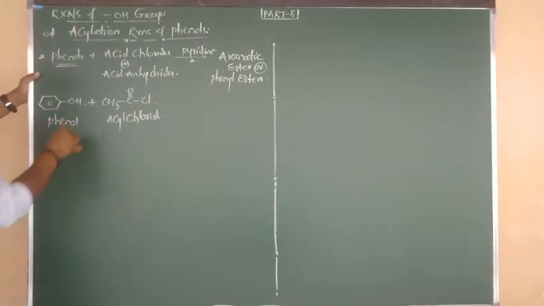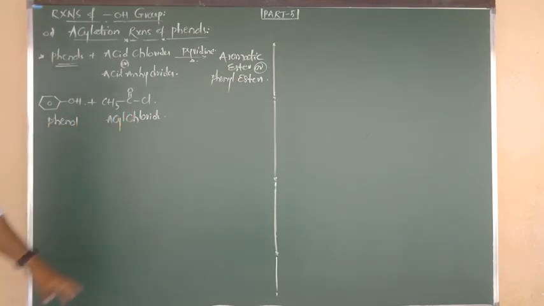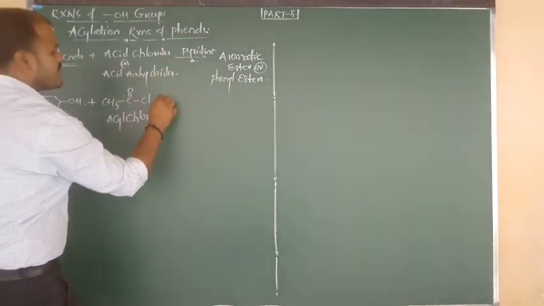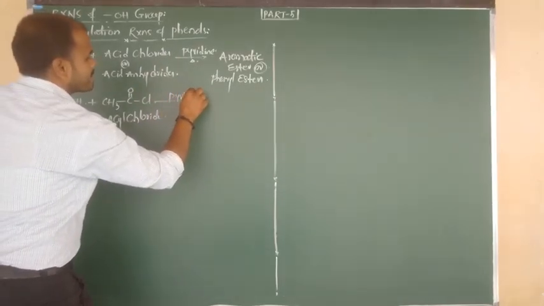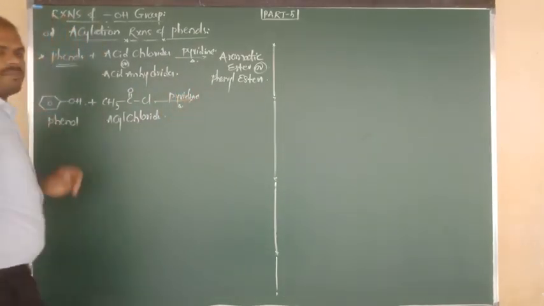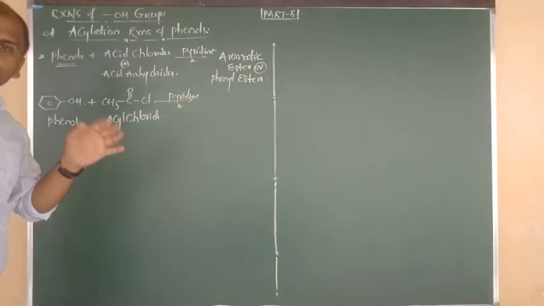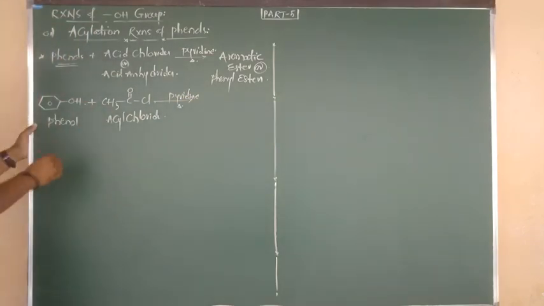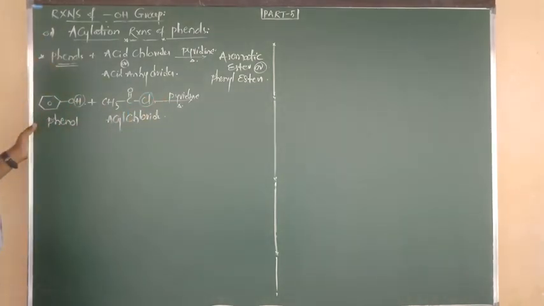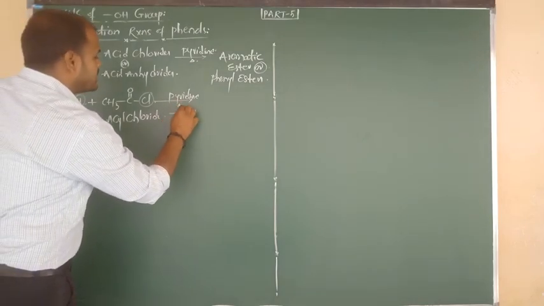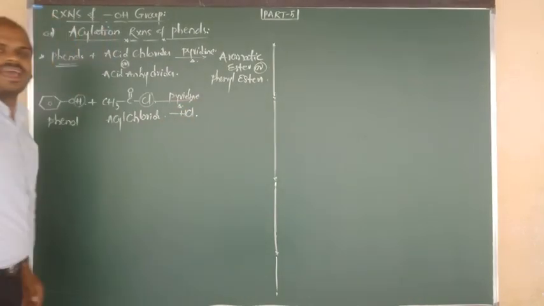Phenol. So phenol on reaction with acyl chloride in the presence of what, beta? Pyridine. In the presence of pyridine, here we are going to get the product. Now see the product. From phenol we are going to remove the H plus. It combines with Cl minus, and pyridine is useful to remove the HCl.